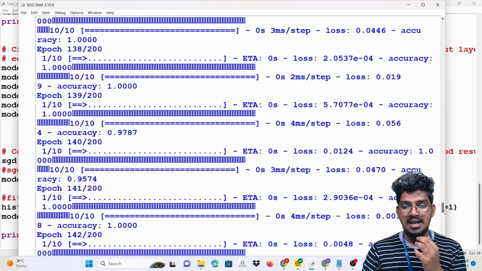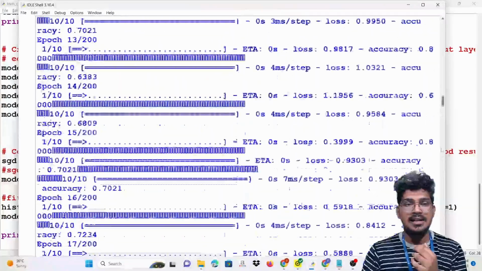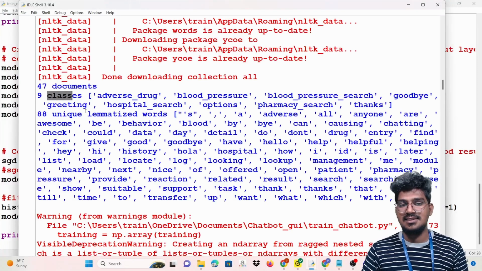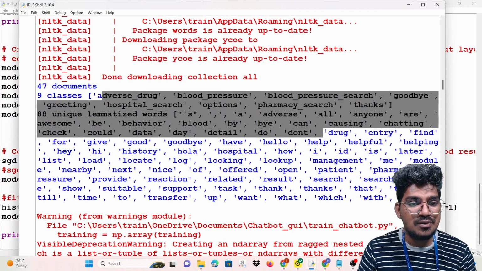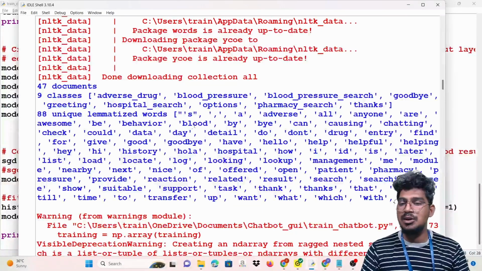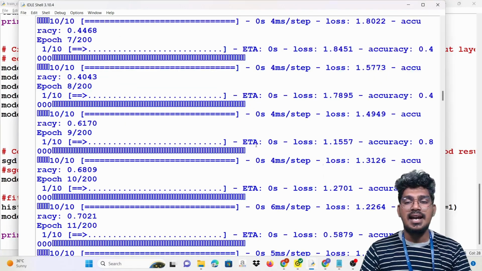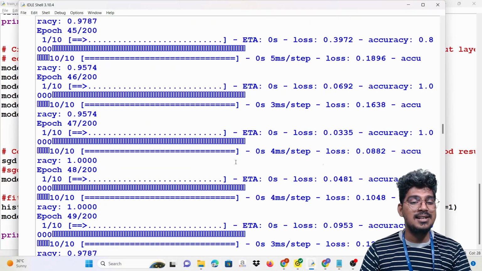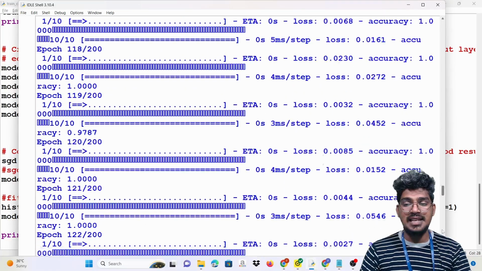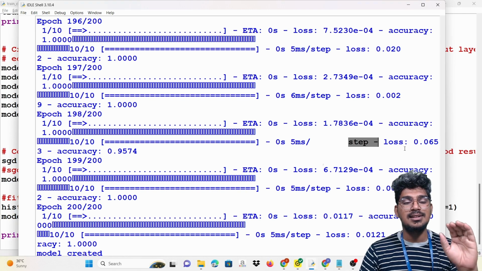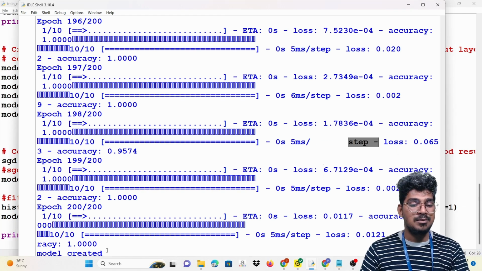The one thing that I will tell you, the training process is completed. There are 47 documents and 9 classes. These are the classes of this particular data, and you can see it here: hello, help, and helpful. It is going to display them, and the training is going to start, and finally the training process is completed. After that, the model is going to be saved. The loss is going to be reduced and the accuracy score will be increasing. Then the model is created.